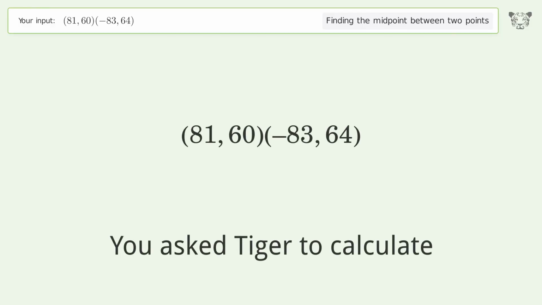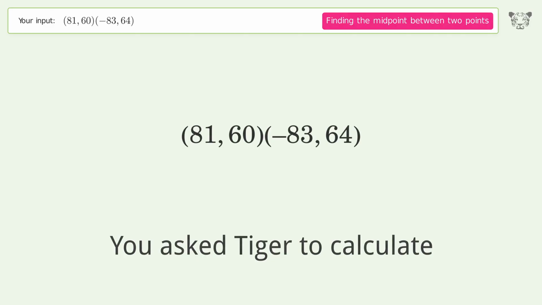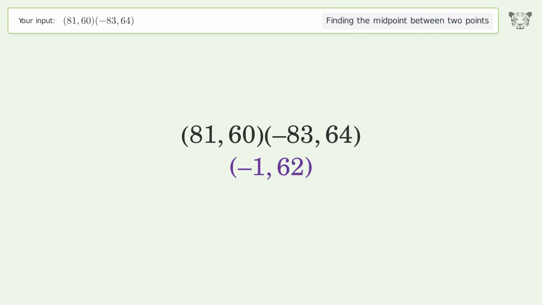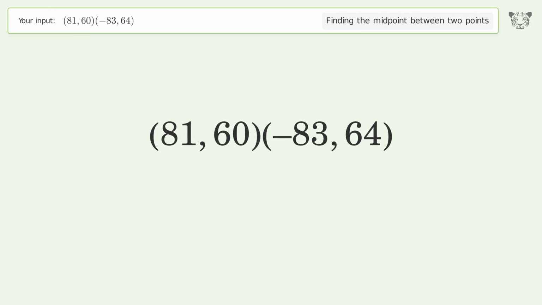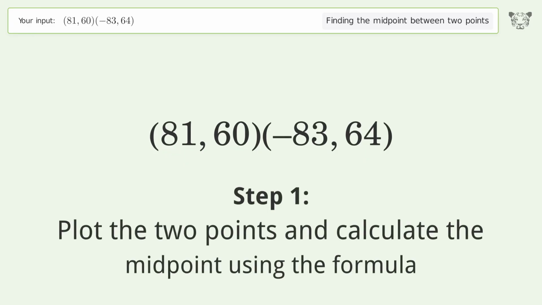You ask Tiger to calculate. This deals with finding the midpoint between 2 points. The midpoint between the 2 points is -1,62. Let's solve it step by step. Plot the 2 points and calculate the midpoint using the formula.